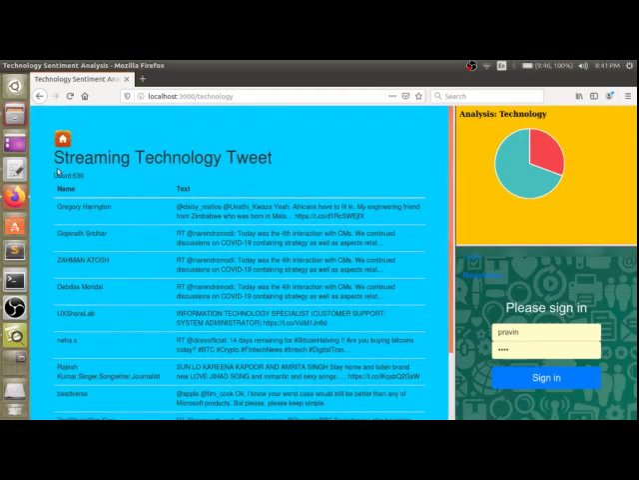Currently you can see there are 630 tweets in the database we have stored, and at the time of the video we have 630 tweets. They are continuously being added to the database. They are continuously streaming from Twitter data.